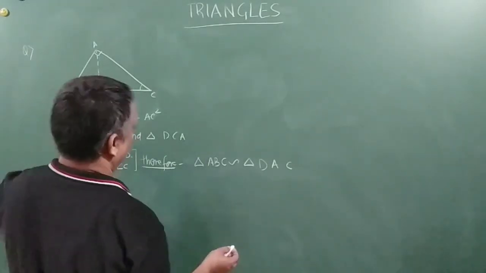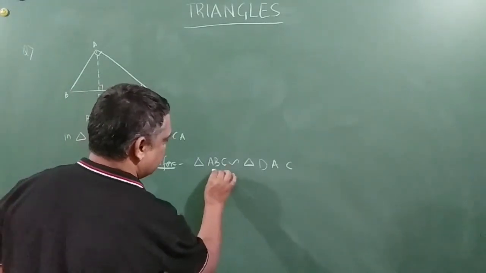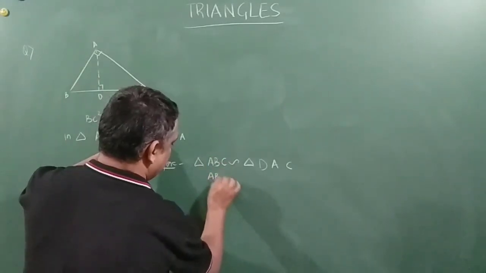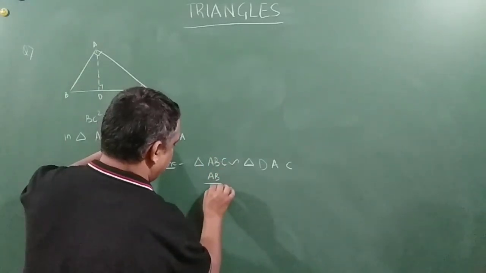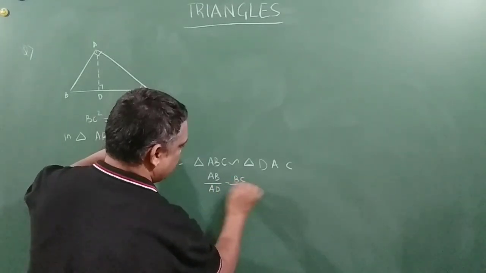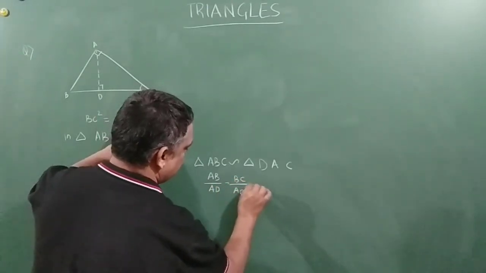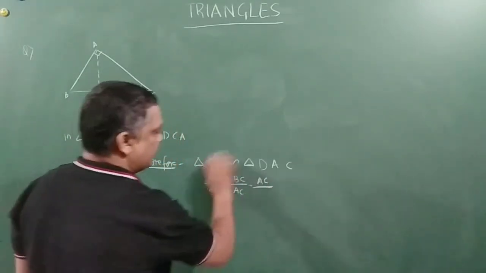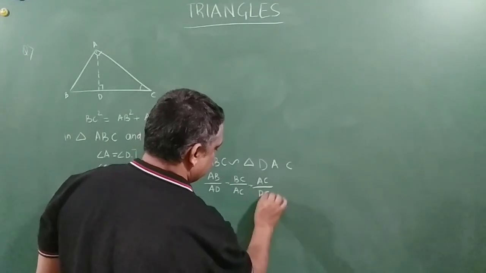So now I need to prove the result between AB and AC. So AB by AD is equal to BC by AC is equal to AC by DC.